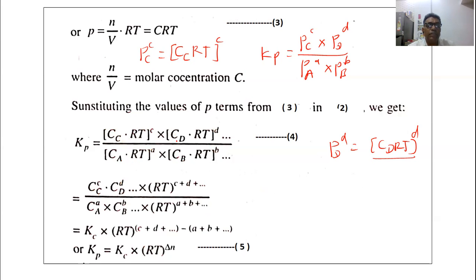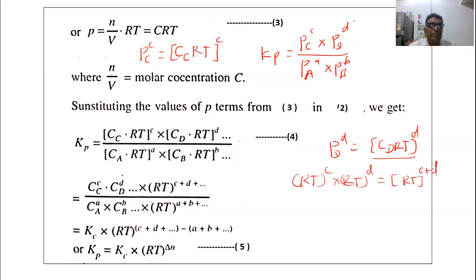Now RT is common in the numerator: RT raised to c into RT raised to d is equal to RT raised to c plus d. Similarly, for the reactant, RT raised to a into RT raised to b is equal to RT raised to a plus b.